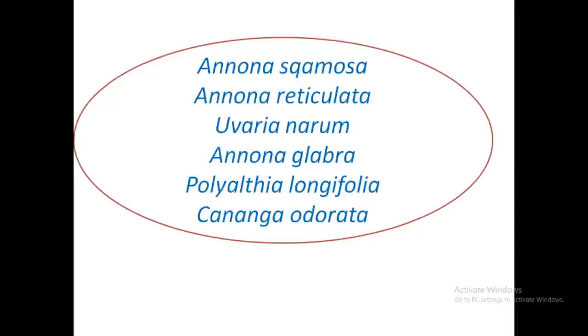Now, once again I will conclude by familiarizing the plants coming under this family. Annona squamosa, Annona reticulata, two common plants available in our area. One is Annona squamosa, Seethapazham. Annona reticulata, we call it Panjasara Kai or Rama Seetha likewise. Uvaria narum, in our villages and in shrubby areas you can see. Annona glabra, also pond apple, in wetland areas near mangroves you can see. Polyalthia longifolia, very common in our campus. Then Cananga odorata, also used in temples and houses, very fragrant flowers. So you can prepare a herbarium from any 2 or 3 plants from this.